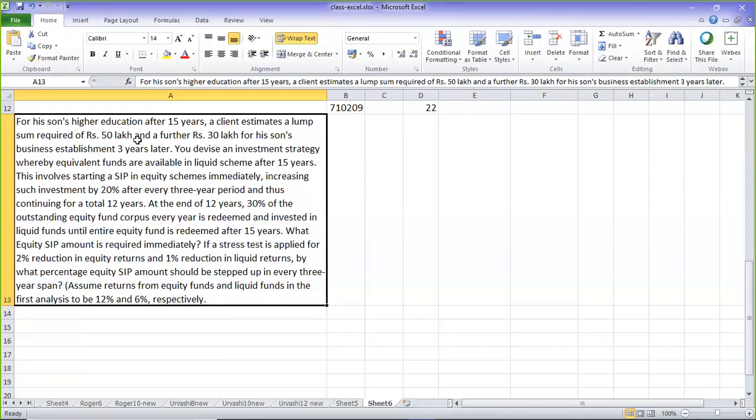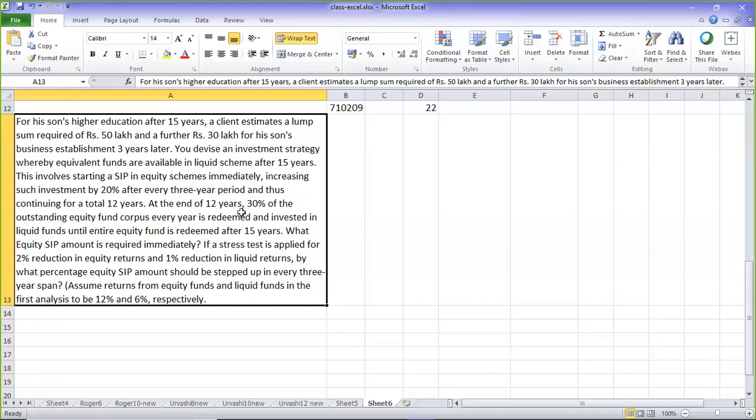So 50 lakh is the requirement after 15 years, and also there is a requirement of 30 lakhs 3 years later. That is 18 years from now. So for both availability, you are making the fund available in liquid scheme at the end of 15 years. This involves starting an SIP in equity scheme immediately, increasing such investment by 20% after every 3-year period, and thus continuing for a total period of 12 years.